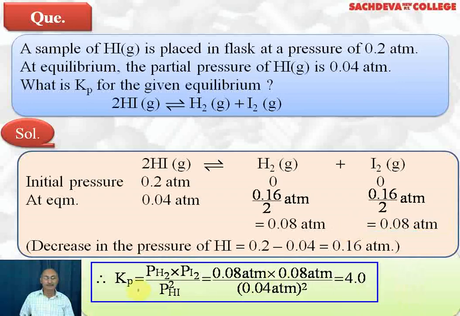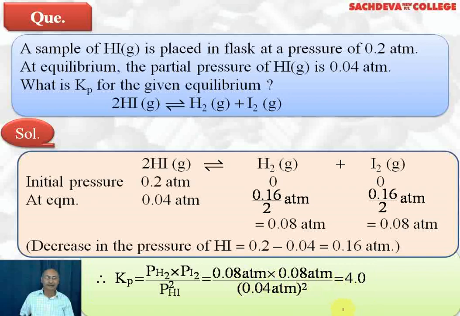Now we find out Kp. Kp is equal to partial pressure of hydrogen into partial pressure of iodine divided by partial pressure of HI whole square. 0.08 atmosphere into 0.08 atmosphere divided by 0.04 atmosphere raised to the power 2. Answer will come out to be 4. It does not have any unit because atmosphere square will get cancelled with atmosphere square.